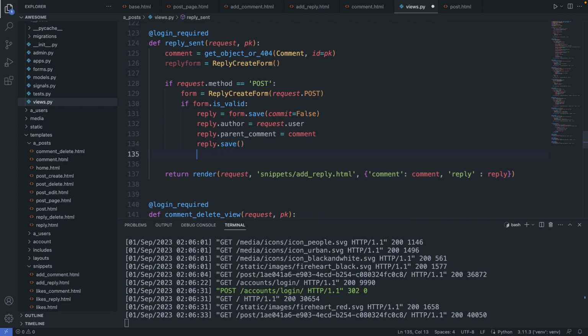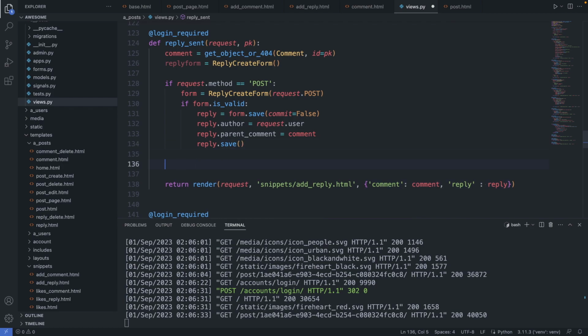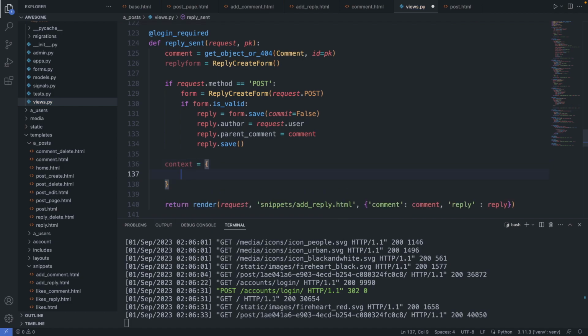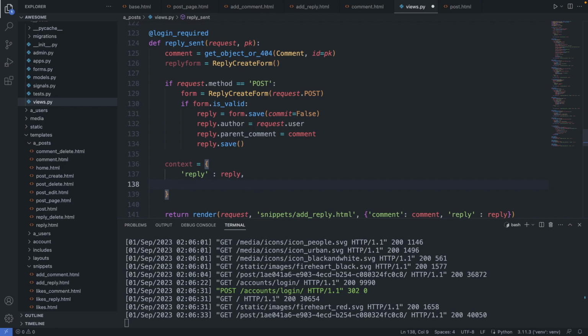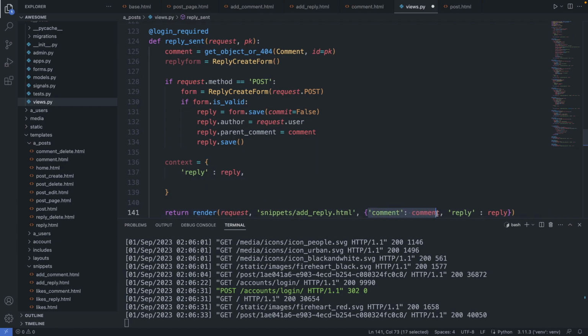So I add in here context equals, then I add here the reply object, the comment object, and the reply form object.